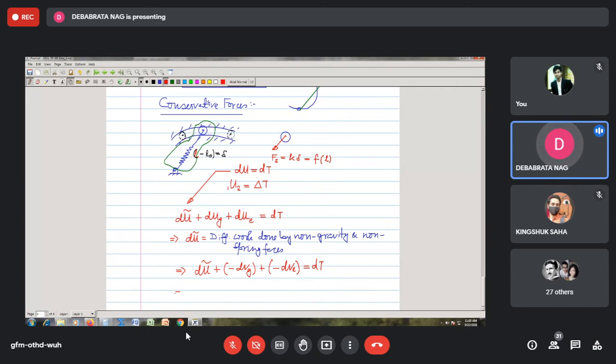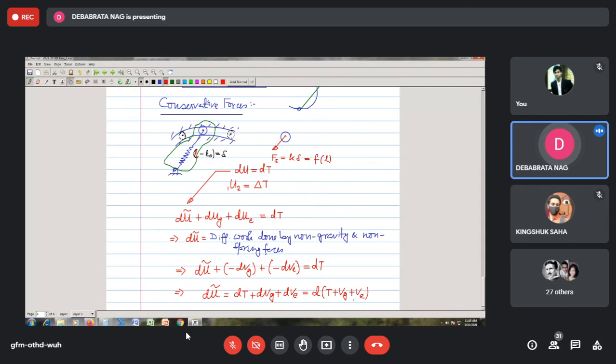Or in other words, dU tilde, that means the work done by all other forces except that due to gravity and that due to elastic forces, can be written as dT plus dVg plus dVe. So you can take d of (T plus Vg plus Ve).